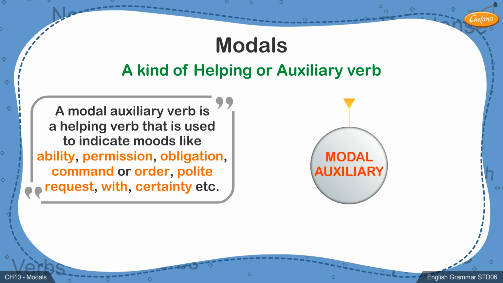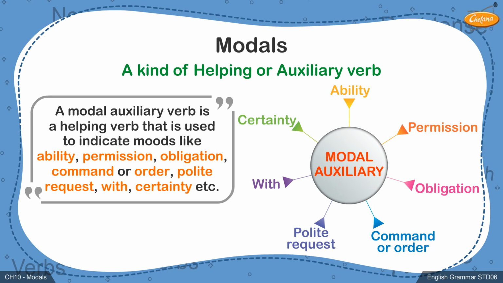Now we know that a modal auxiliary is a helping verb or auxiliary verb that is used to indicate certain moods. Different modal auxiliaries indicate different moods, thus performing varied functions. In order to correctly understand the mood indicated by the modal, we must clearly understand the meaning of the sentence.